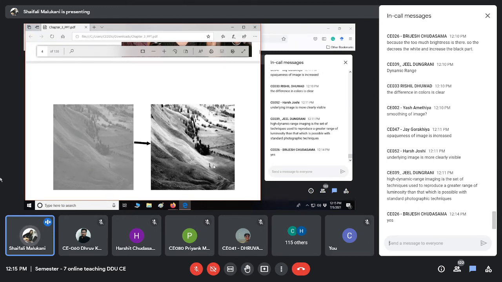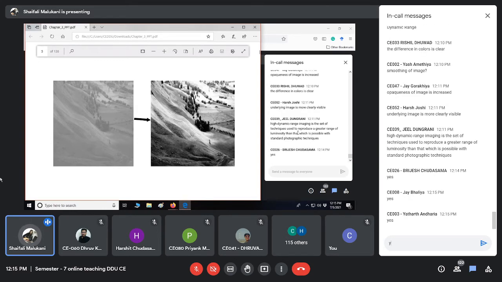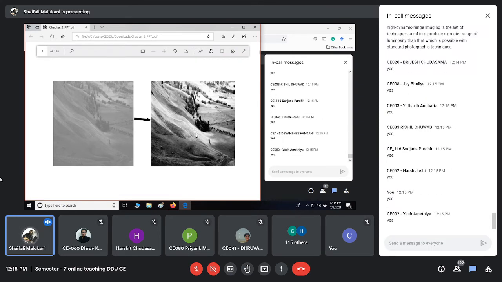We are going to enhance the range of colors available. Please keep this in your mind, because right now I am skipping this part. I'm moving on, but I have to come back to this point because we have to learn how to do that. So this is actually contrast stretching. Contrast stretching is nothing but stretching the dynamic range of the color. That's why color will be more clearly visible, and hence the underlying image will be more clearly visible. All of you are clear with this? Rishi, Harsh, and all others who have answered, are you clear with why your answer was not totally correct?